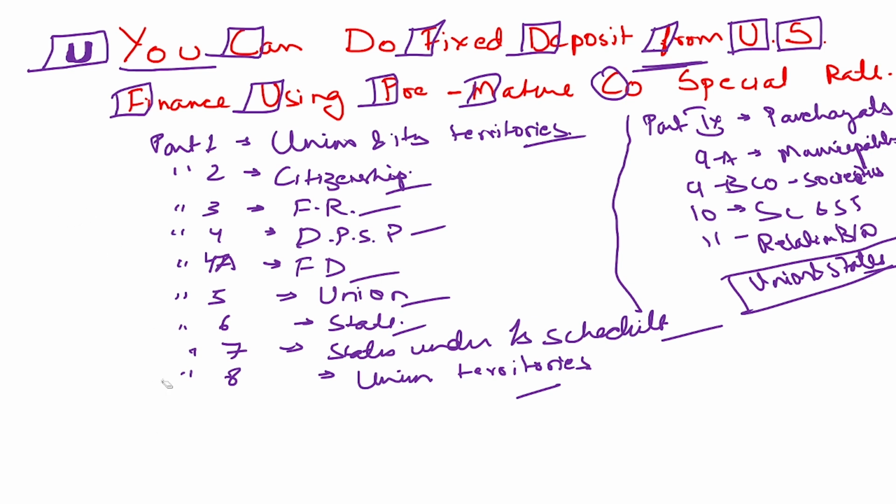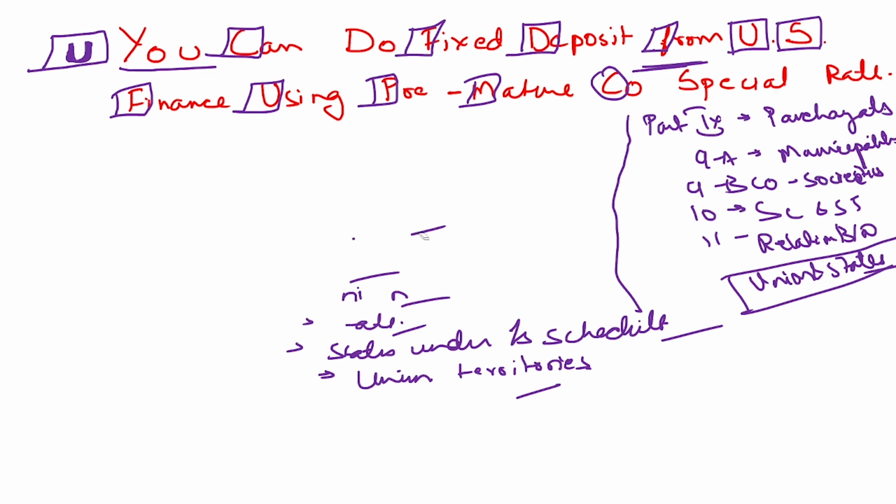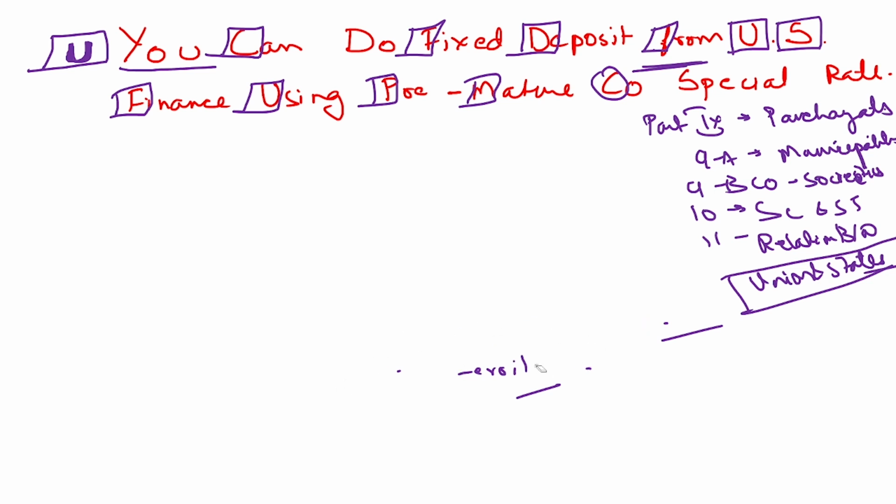So first 11 parts we have studied, and we are able to understand by using this mnemonic: You can do fixed deposit from US finance using premature cooperative special rates. We can remember till part 5. So U stands for union, C stands for citizenship, F stands for fundamental rights, D stands for directive principles of state policy, F stands for fundamental duties.